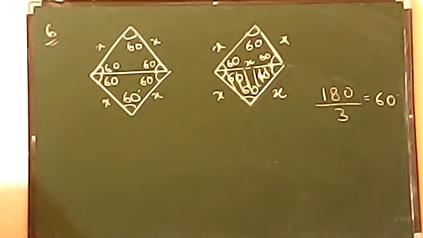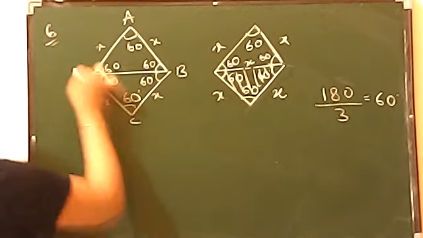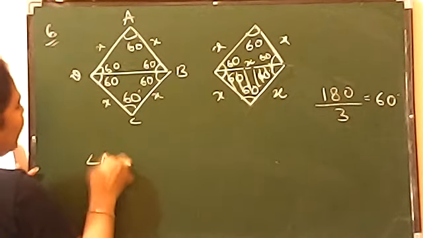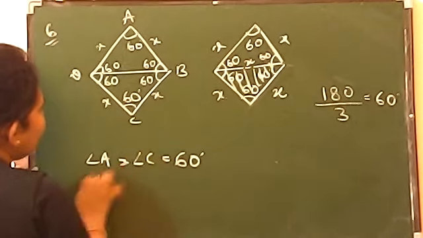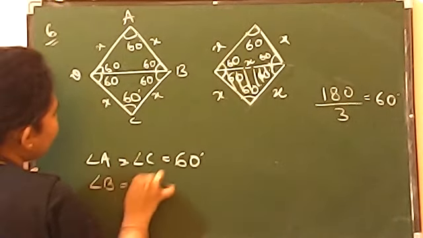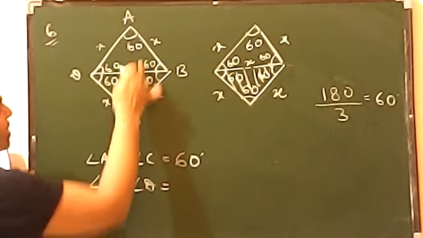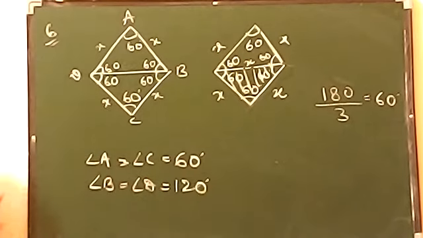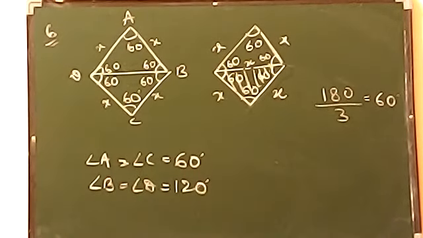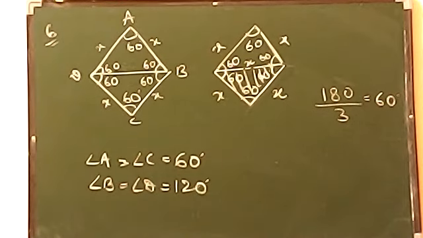Now if you are finding out angles, give the names like A, B, C, D. So see, angle A and angle C will be 60 only, but when you talk about angle B and angle D, 60 and 60 added together will give you 120. So remember, two of the angles will be 60 and two of the angles will be 120.